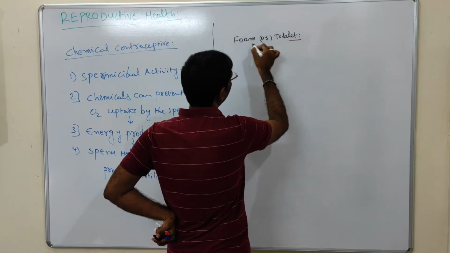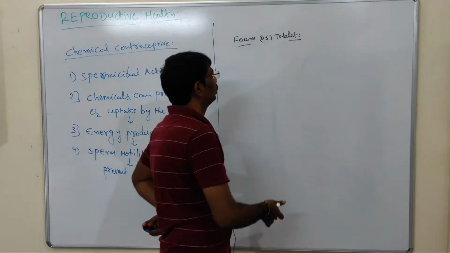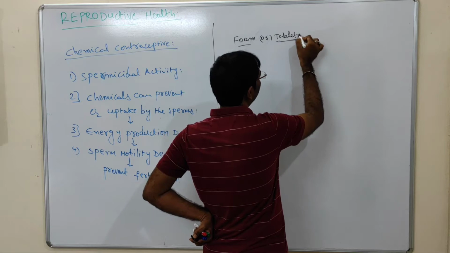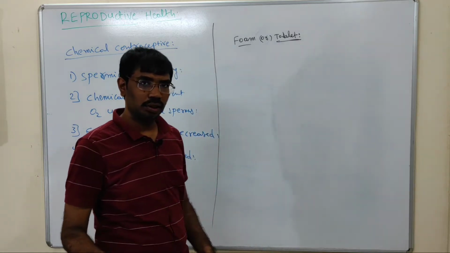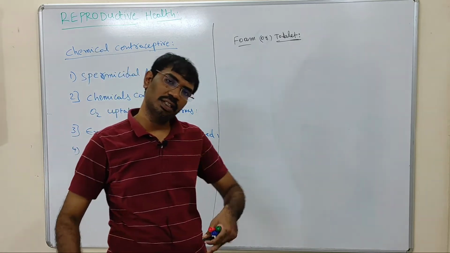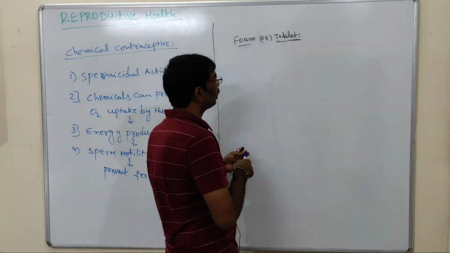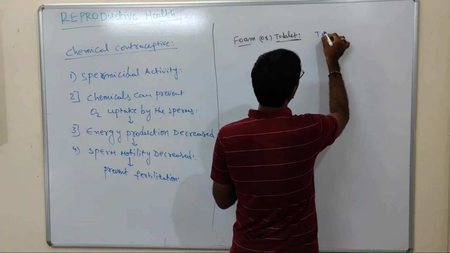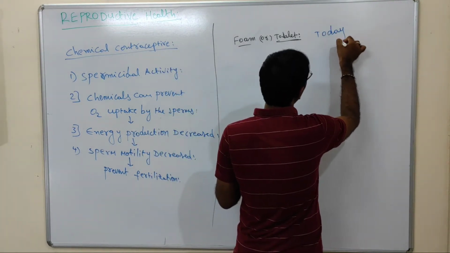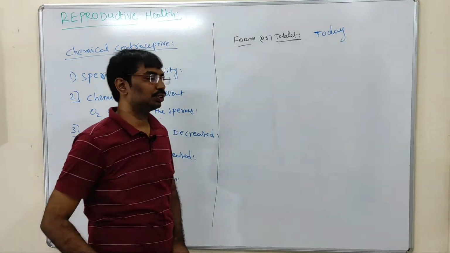The foams or tablets can be applied directly in the reproductive organs, where they decrease the motility of the sperms or kill them. An example of a foam or tablet is Today. The brand name of the foam is Today, and it can prevent pregnancies.